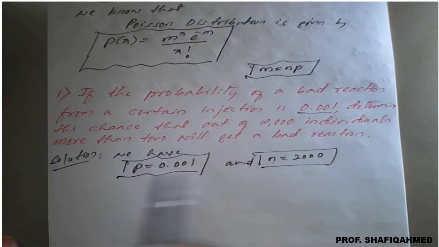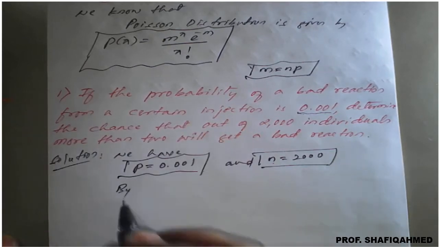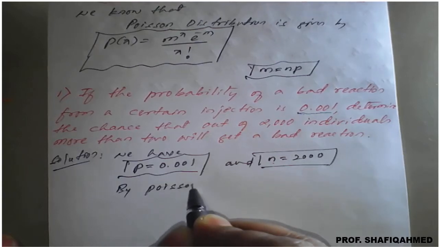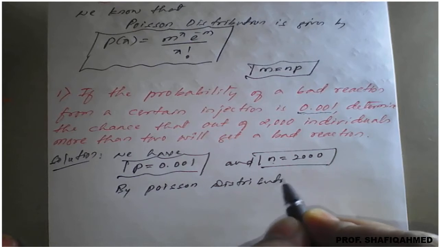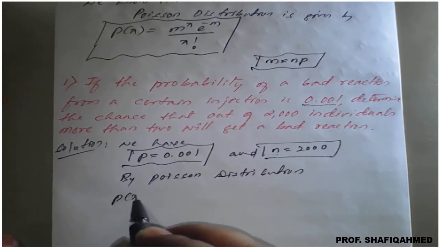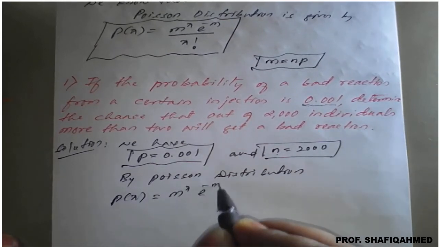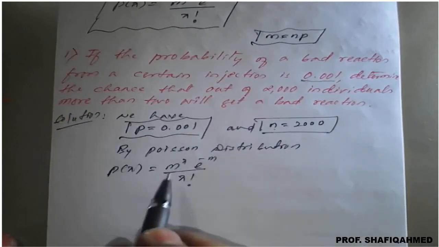Now, p we know, n we know. Now by Poisson distribution, P of x is equal to m raised to x, e raised to minus m, divided by x factorial. So we want the value of m here and x here, but we don't know them.